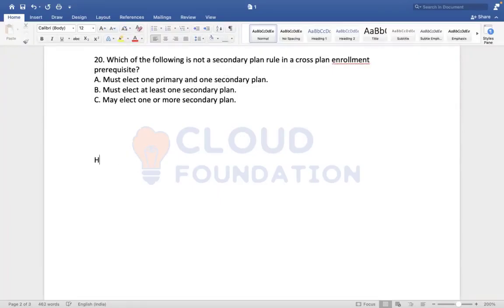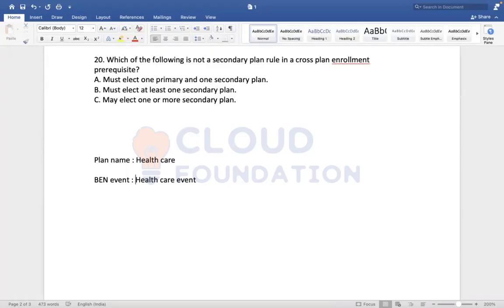Plan name is healthcare, event name is healthcare event. Plan name, benefit event name.